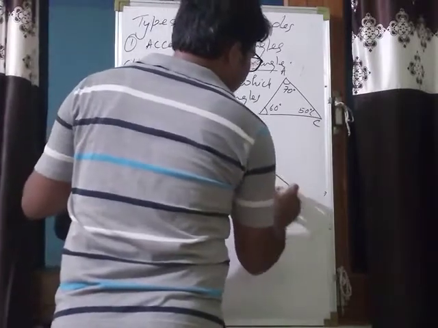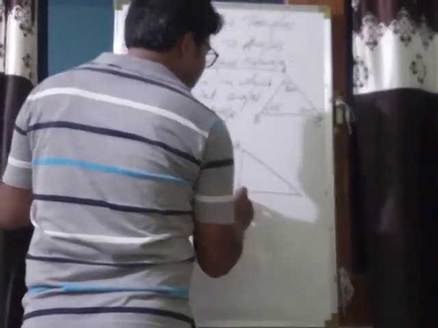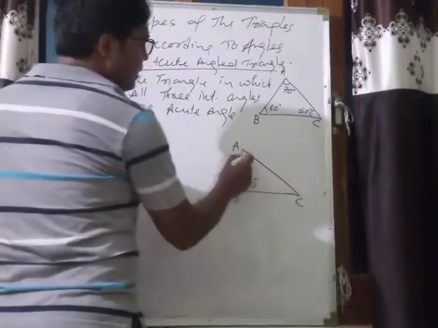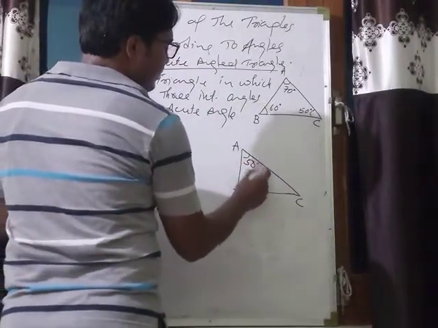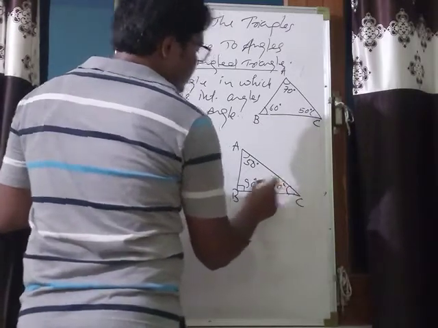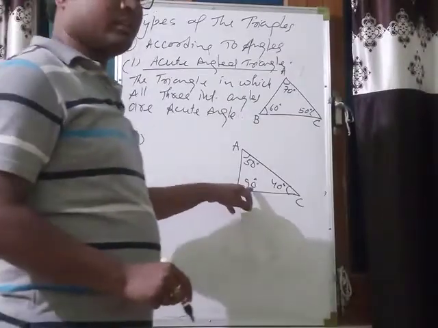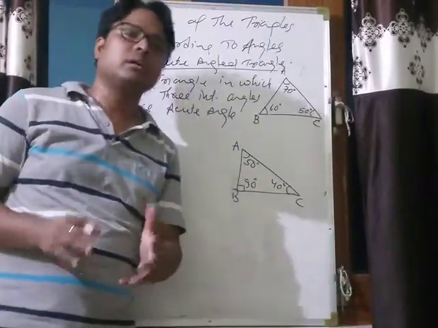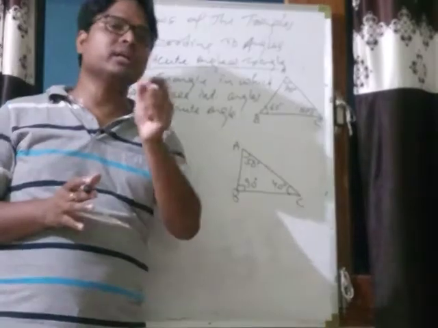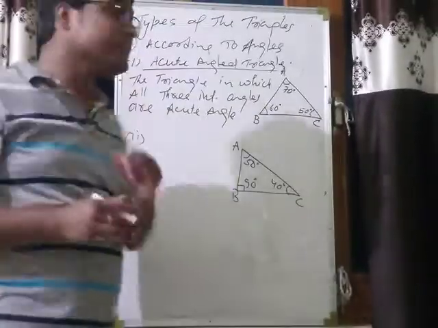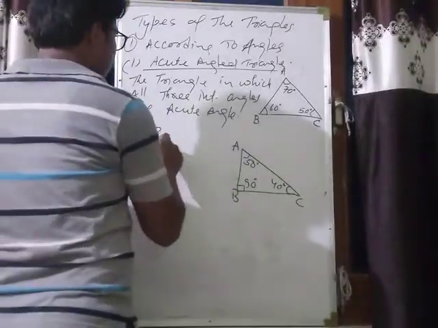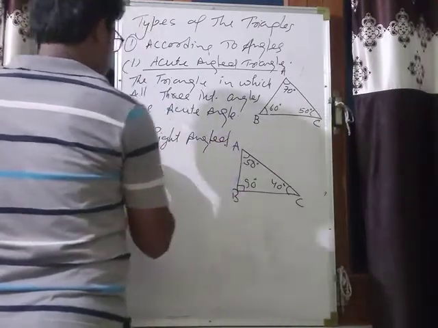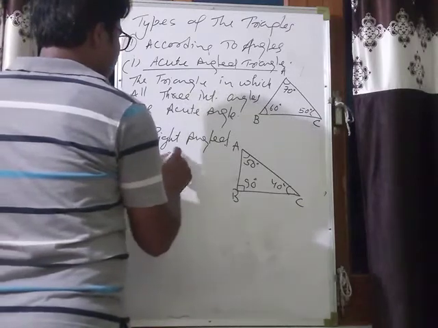Okay. Now second one, it may be possible that its one angle is of 90 degree. Okay, and this one is 50 degree, and this is 40 degree. Okay, so you can see its one angle is 90 degree, that is a right angle. One angle is equal to a right angle, and such type of triangle in which one angle is 90 degree is called a right angled triangle.